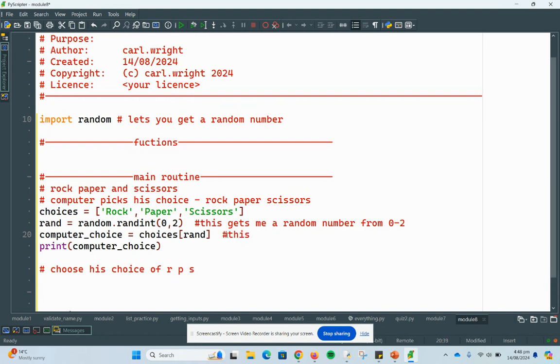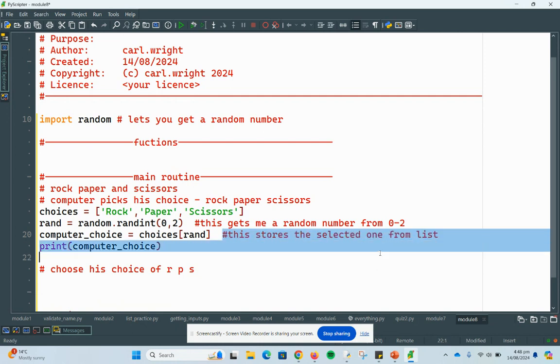This stores rock, paper, or scissors from the list. Stores the selected one. Yeah, something like that. So I'm just doing inline comments next to the code, saying what's happening. There's quite a lot of code commenting though, even for achieve.